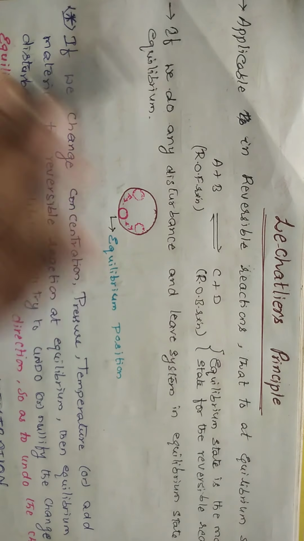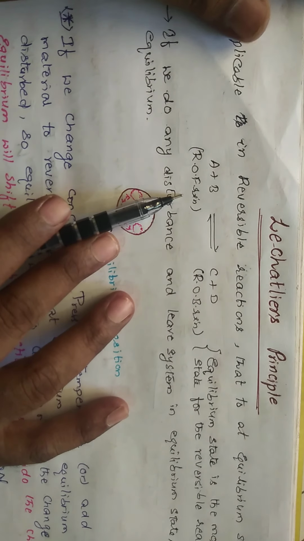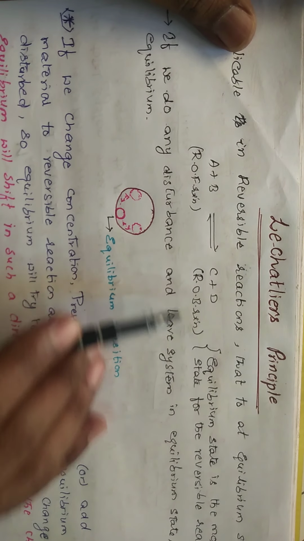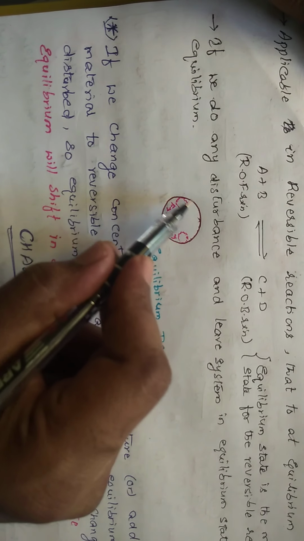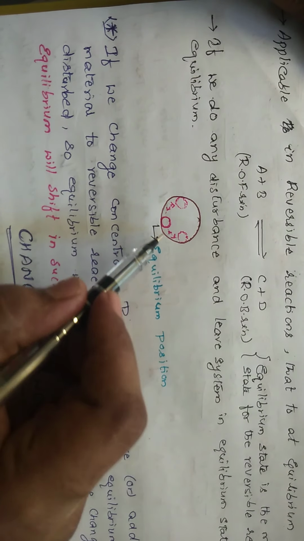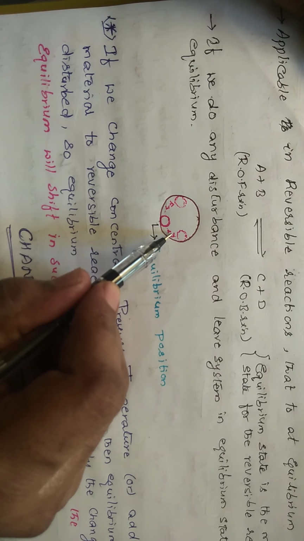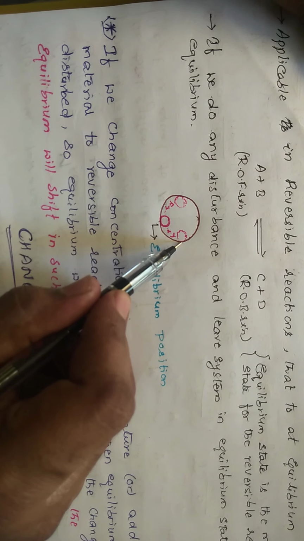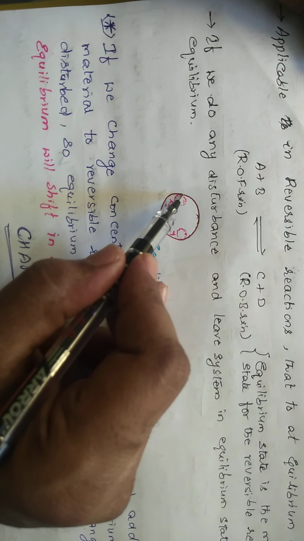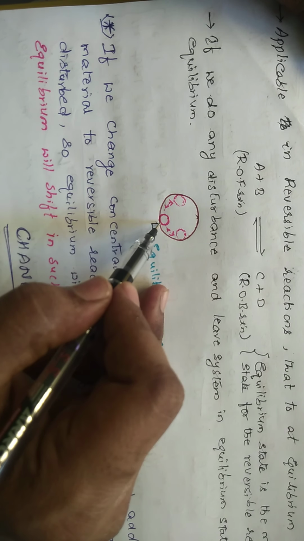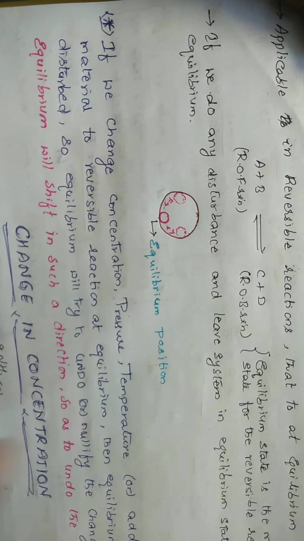Suppose let us take an example like A plus B, it is in equilibrium with C plus D, so that the rate of forward reaction will be equal to the rate of backward reaction at the equilibrium state. So suppose you assume a big ring where you are placing a ball at the center. You place this ball towards this area and you leave it. What happens? It returns to the back. Or if you take this side, you place it here, if you leave it, what happens? It comes to the back. Means this place is the equilibrium place for these two things, and which is stable in state.